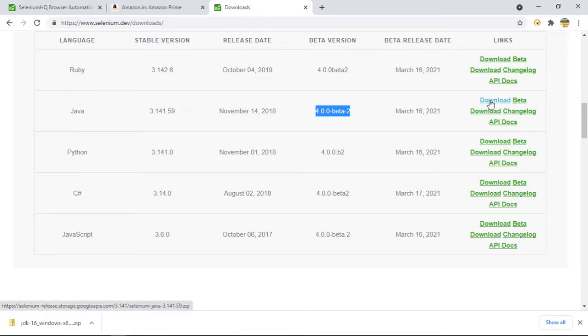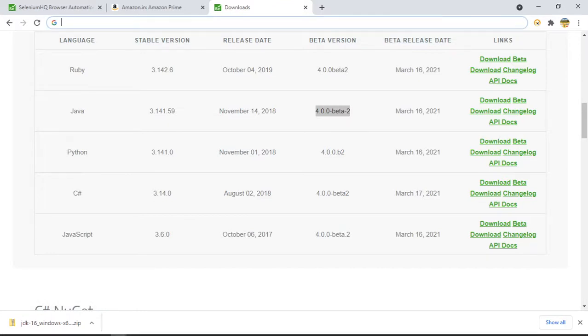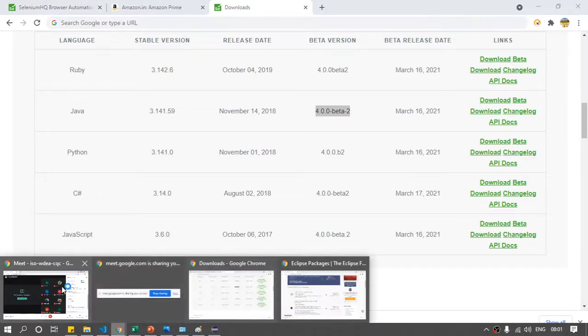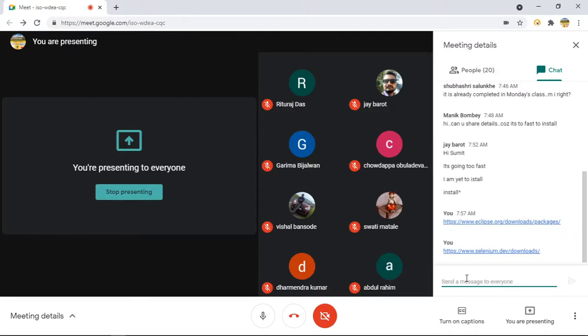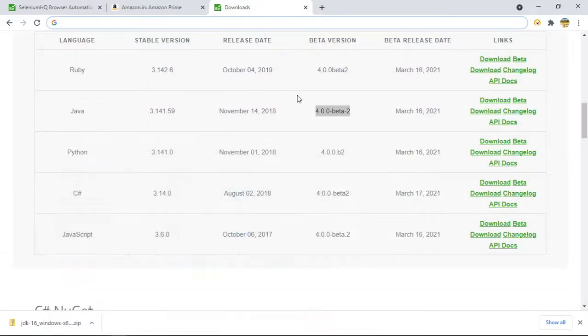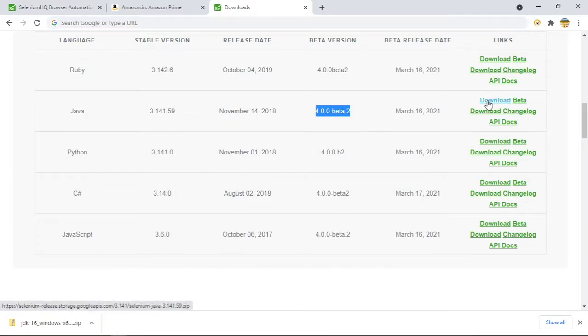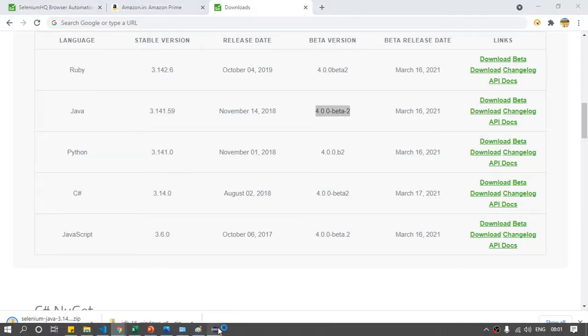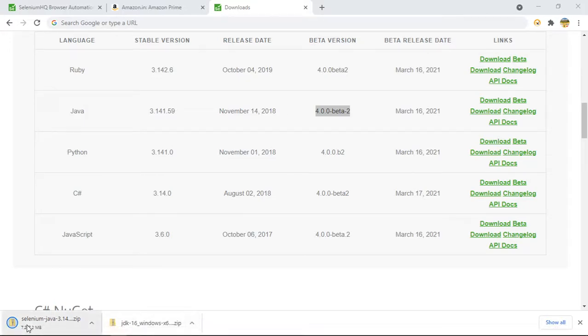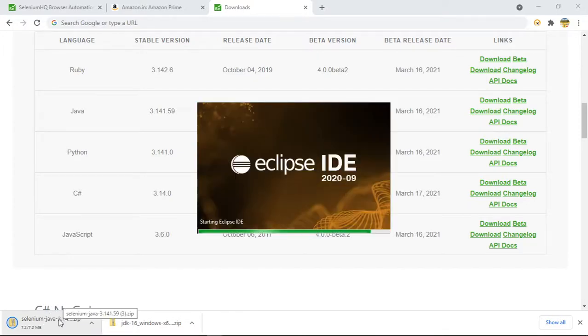So click this download. Let me share this link as well, so you guys do not have to, right? So copy the link and just click this download. It will start. It is around 7.2 MB. You can see our Eclipse has also, I think, started. Okay, it is still not started, so let us wait for that to finish.